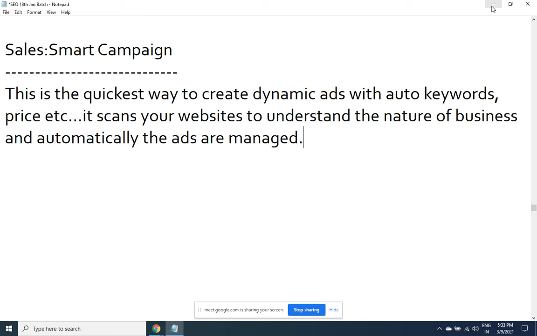Let me give you an example. Let's say I've created a banner ad for stock market training. This ad is shown to people who are interested in stock market, people who have searched for stock market in their browsing history. Maybe one day back, maybe one week back, maybe one month back, but this person has shown interest in stock market, and that's why my ad would appear to him. I'm talking about display banner ads.